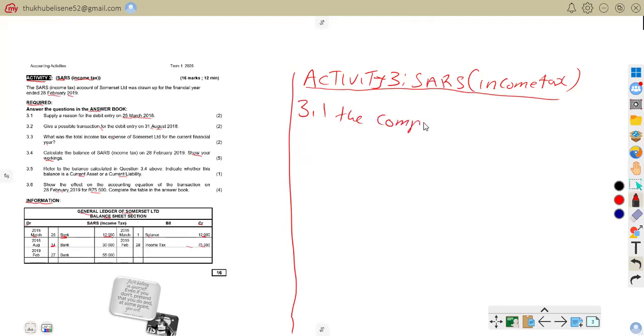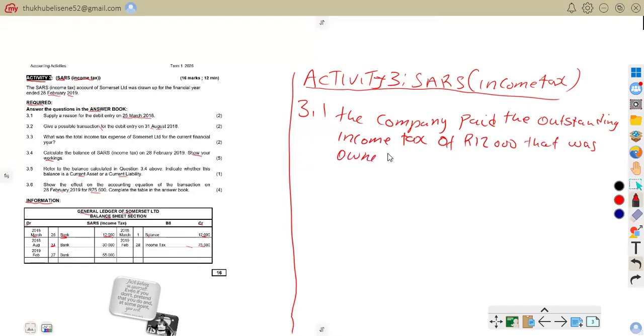The company paid the outstanding income tax of 12,000 that was owed from the previous financial year. So that is the answer for 3.1.